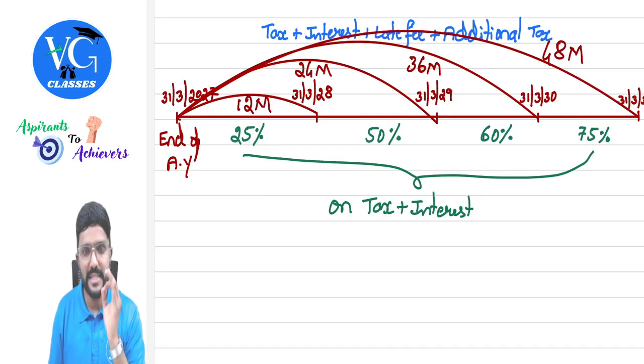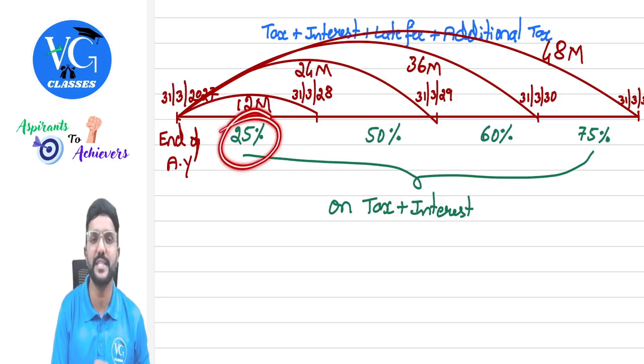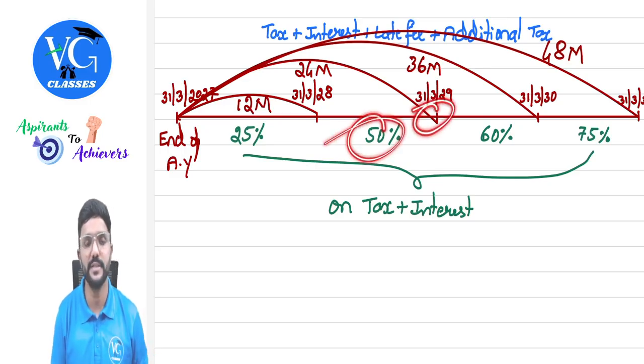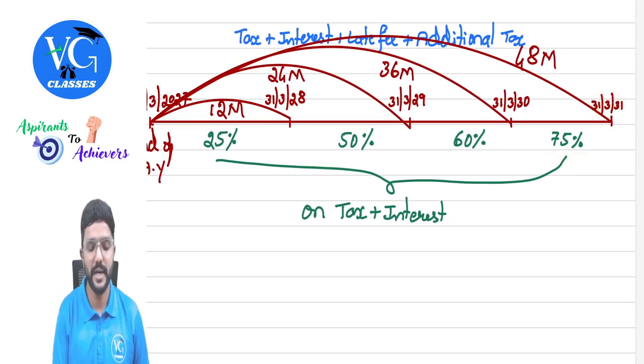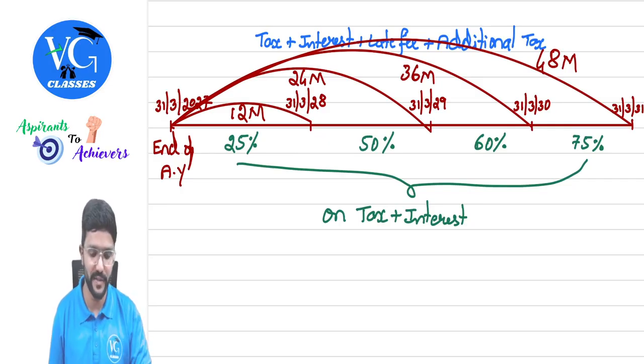Let me repeat. If the assessee is filing the updated return within 12 months from the end of the assessment year, then the additional tax is 25%. If it is after 12 months but before 24 months, then 50%. If it is after 24 months but before 36 months, it is 60%. If it is after 36 months but before 48 months, then it is 75%. And this percentage has to be applied on what, people? Tax plus interest. Very important provision because this has been amended, guys. I feel somewhere it is important for exams, so please be very careful with this.